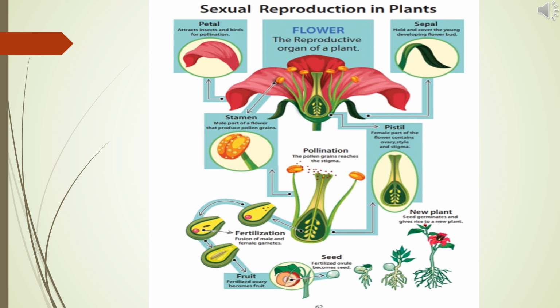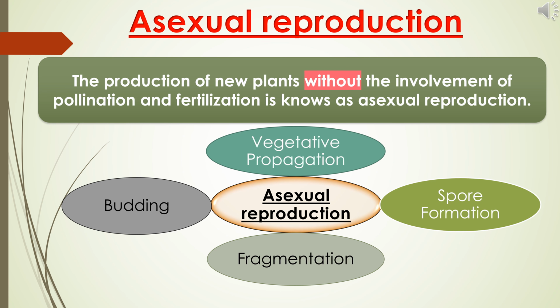There are two types of pollination, self-pollination and cross-pollination. Agents like wind, water, insects and animals are helpful for pollination and are known as pollinators. After pollination, the fusion of male and female gametes takes place. It is called fertilization. After fertilization, the ovary becomes the fruit and ovules become the seed.